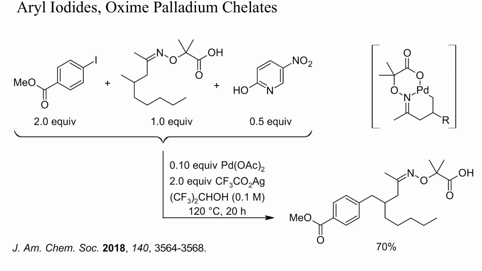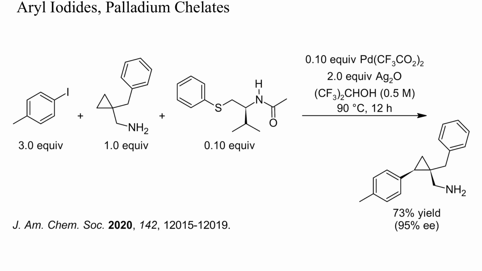Here, an oxime was gamma palladated and then coupled with an aryl iodide. Also, simple alkylamines can form chelates and be metallated at a remote position. In this example, a cyclopropylmethylamine was arylated enantioselectively with the aid of a chiral acetamide and catalytic palladium trifluoroacetate. Silver oxide reoxidized palladium to palladium-2.